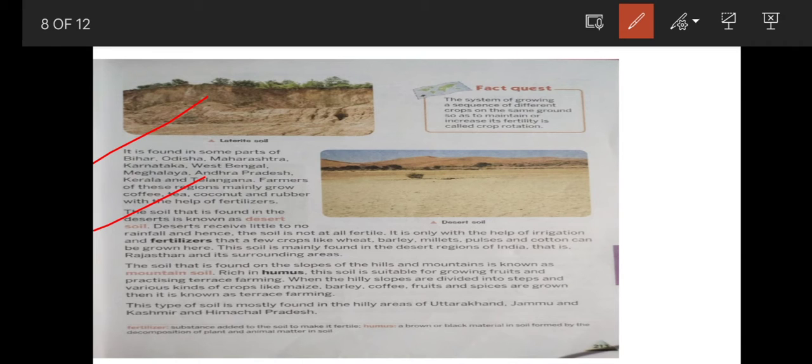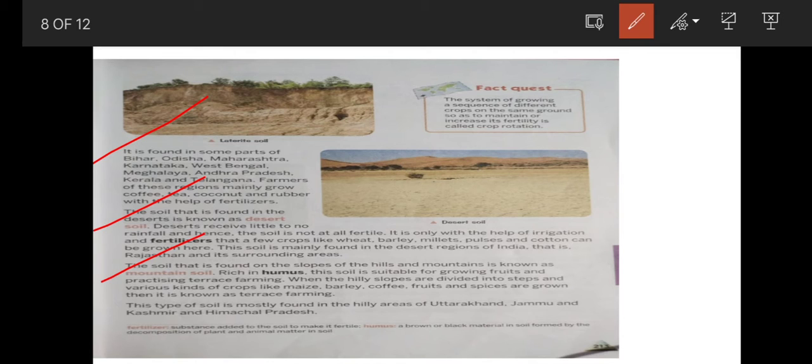The soil that is found in the deserts is known as desert soil. Deserts receive little to no rainfall and hence the soil is not at all fertile. It is only with the help of irrigation and fertilizers that a few crops like wheat, barley, millets, pulses and cotton can be grown here. This soil is mainly found in the desert regions of India, that is Rajasthan and its surrounding areas.